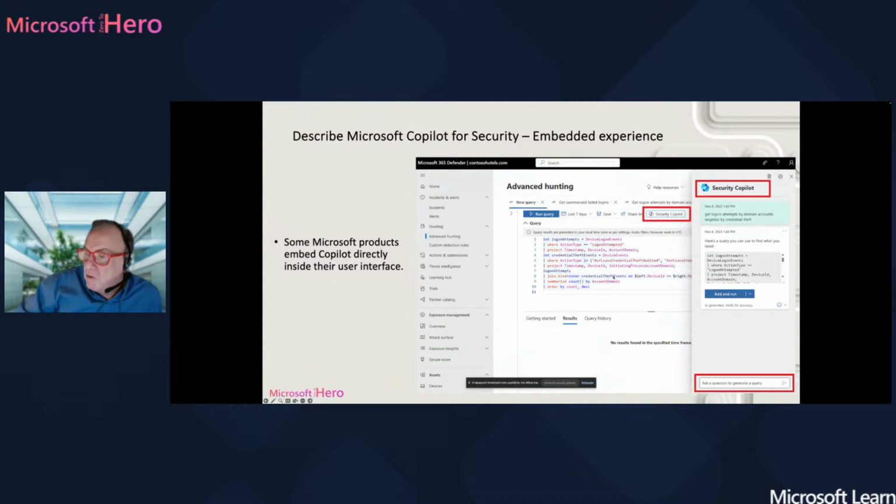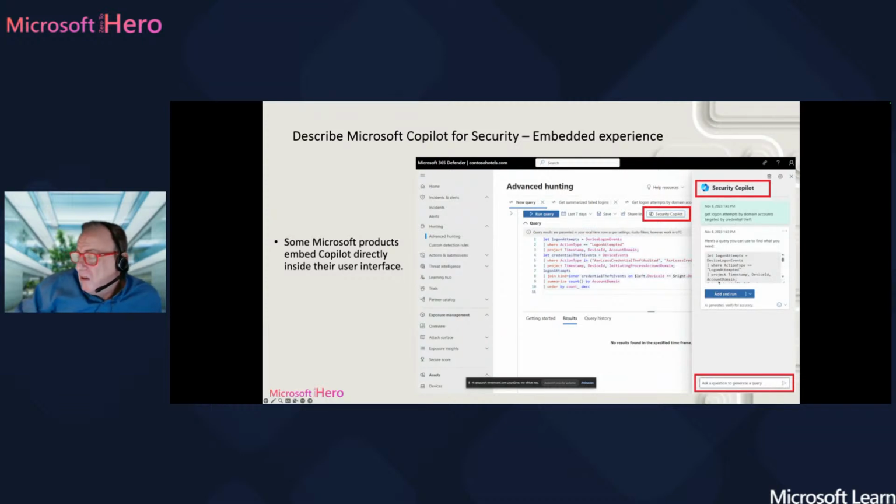But what if you cannot write a script? What if you could give a request to Security Copilot in natural language, and Copilot could actually write the script for you? As in this example, take a look at this. I would like to get logon attempts by domain accounts targeted by credential theft. And what Security Copilot will do is create the script for you. You can add it, run it, and get the response.